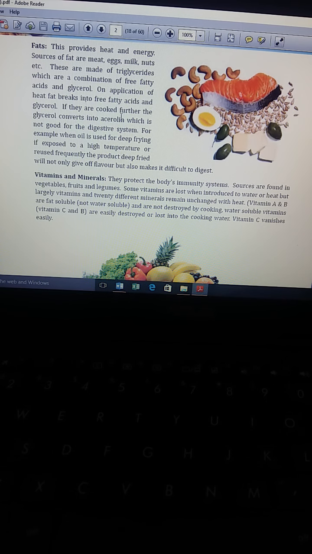If they are cooked further, meaning if overcooking is done, the glycerol further converts into acrolein, and acrolein is not good for the digestive system. For example, when oil is used for deep frying, it is exposed to a high temperature or reused frequently. The product deep fried will not only give off flavor but also makes it difficult to digest.